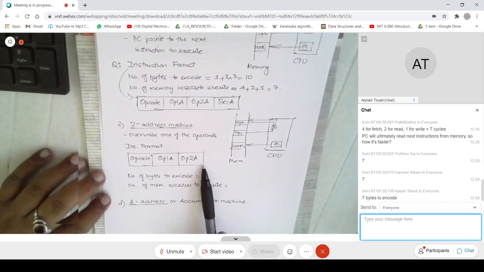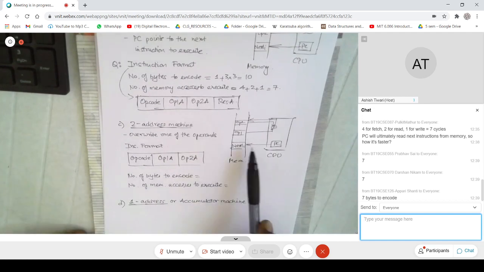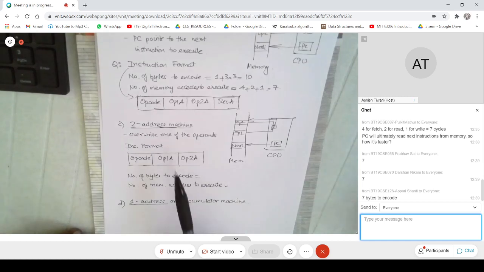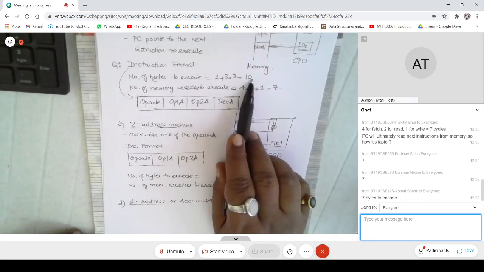Does that answer the question? Otherwise, going to memory and fetching an instruction, everything requires the same amount of time. So the interface between CPU and memory is not getting faster. The number of words that have to be fetched for one particular instruction is getting less. And that you can see from this, right? Earlier that was 13, now it is 10. Does it answer the question, Pulkit?